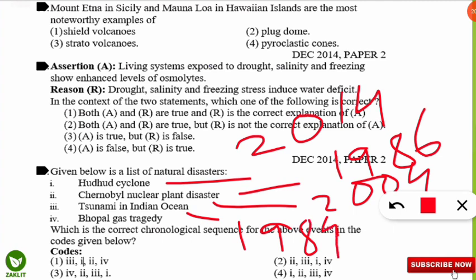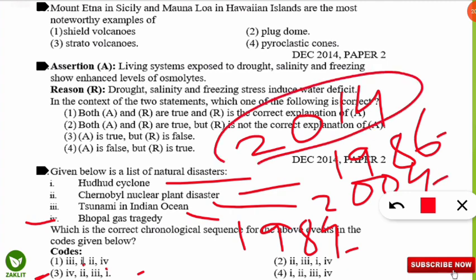So chronology means from starting to the end point. That means we'll start with Bhopal gas tragedy. So 4 will be 1. Option 3 is the only option where 4 is kept first. So without any doubt option 3 will be correct, but we should know it will be 4, 2, 3, 1. That means 1984 Bhopal gas tragedy, Chernobyl disaster 1986, 2004 tsunami in Indian Ocean, and 2014 Hudhud cyclone.